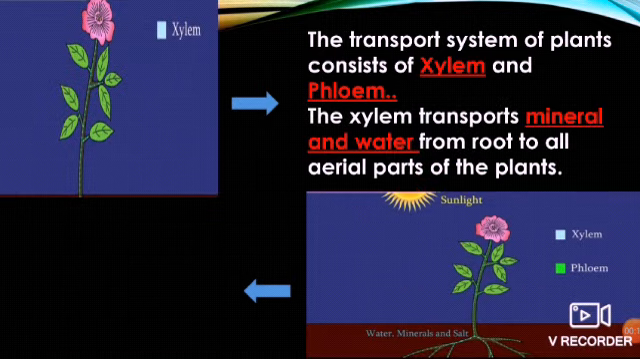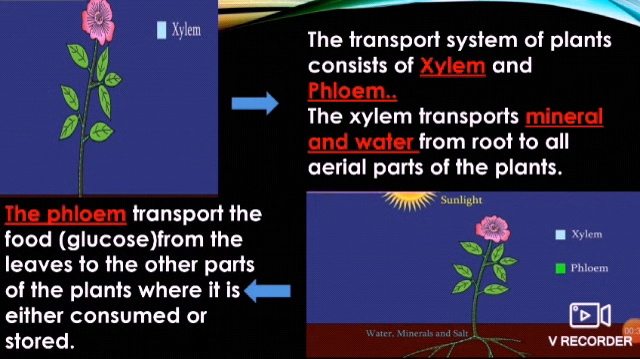The xylem transports minerals and water from the root to all the aerial parts of the plant. See, the xylem and phloem are inside the plants. So xylem does the work of transporting the minerals and water from the root to all the parts of the plant. Whereas the phloem transports the food from the leaves to the other parts of the plant, where it is either consumed or stored.